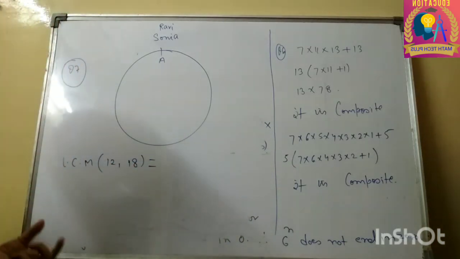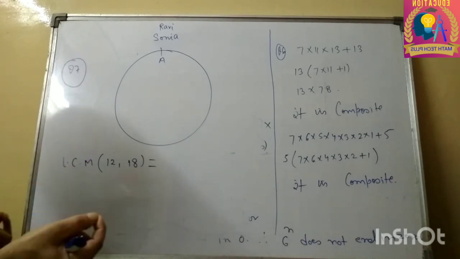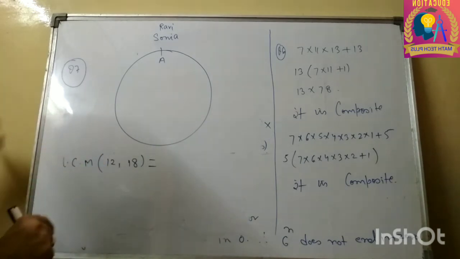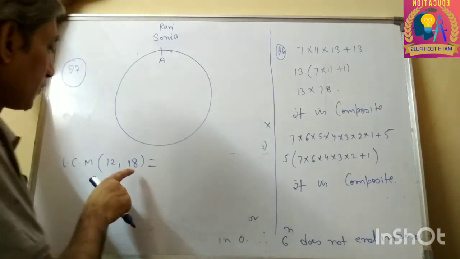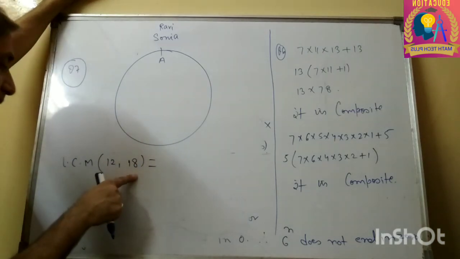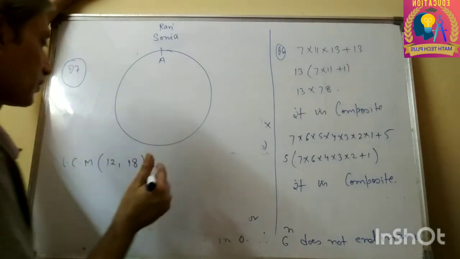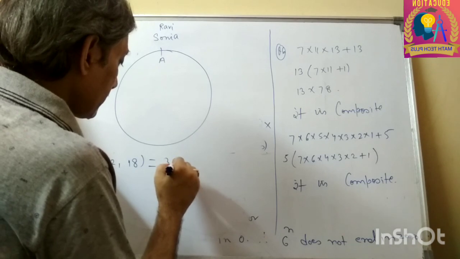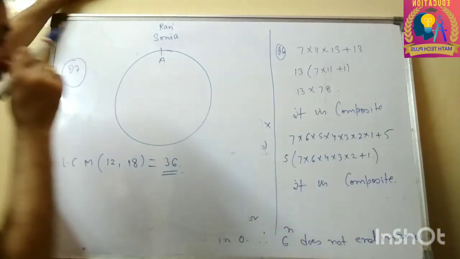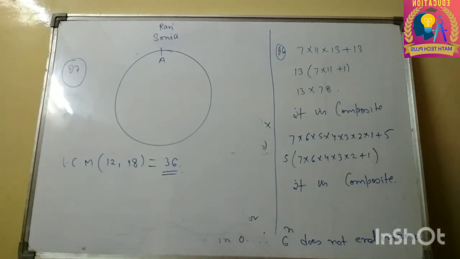We need the least number which is present in the table of 18 as well as in the table of 12. So it is obviously 36. So here we are finished with exercise 1.2.